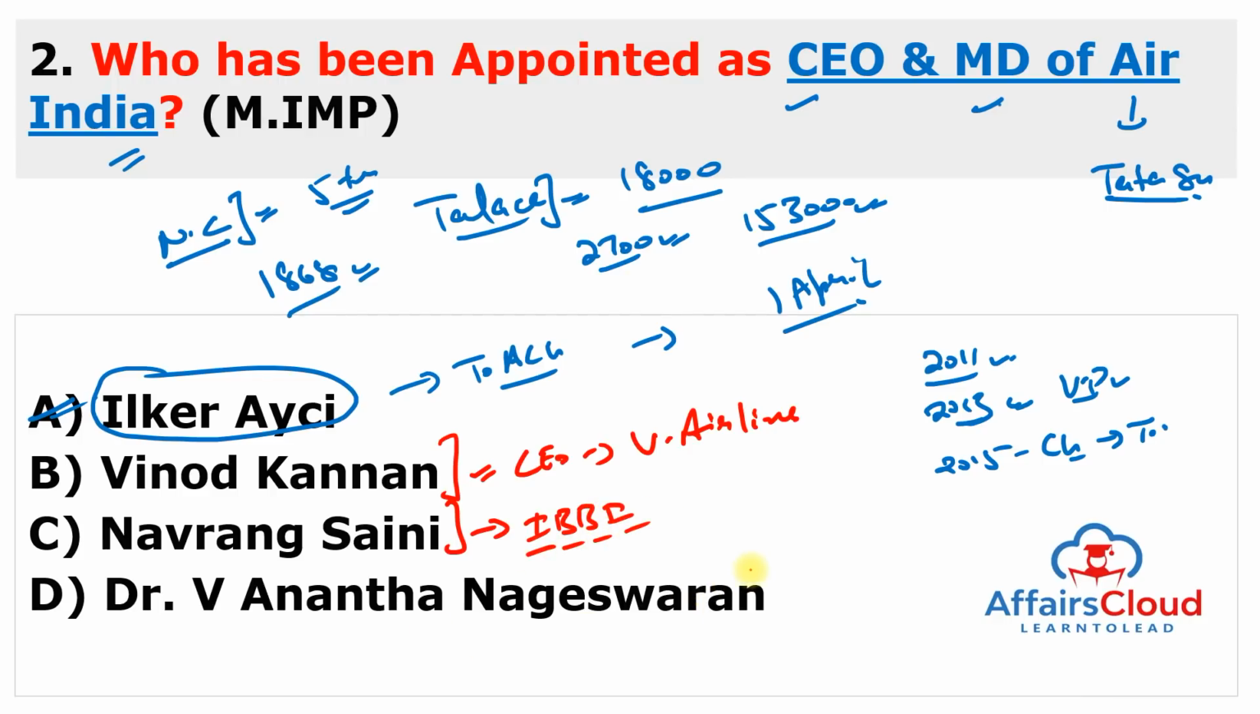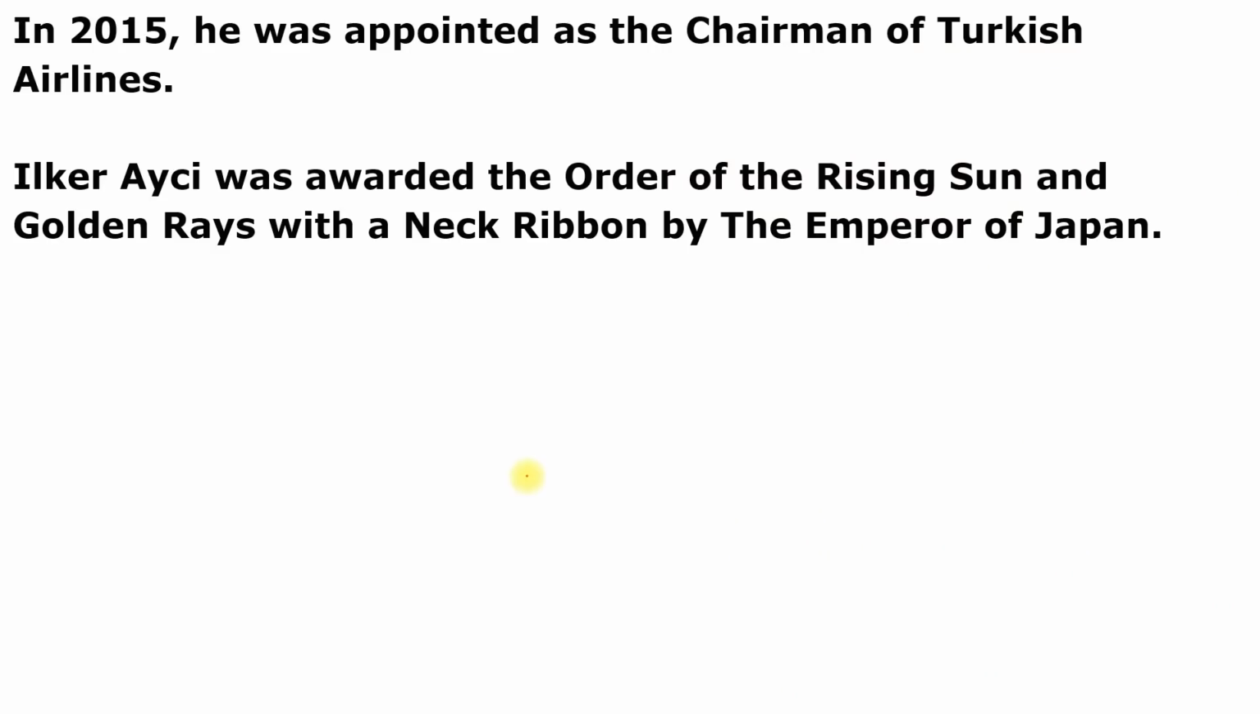Next, Dr. V. Anantha Nageswaran was appointed as the new chief economic advisor. Remember, these are very important appointments. Moving to the next news item, you can also see here, he was appointed as the chairman of Turkish Airlines.